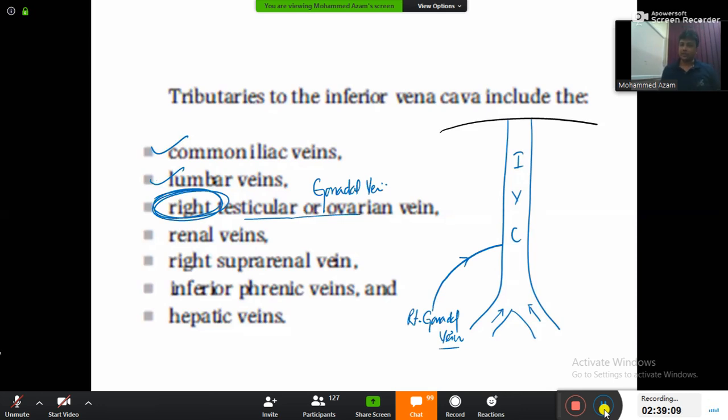So we are done with the common iliac veins, the lumbar veins, and the right gonadal. After that, renal: the right kidney, then the left kidney, and from the right and left kidneys, the renal veins.